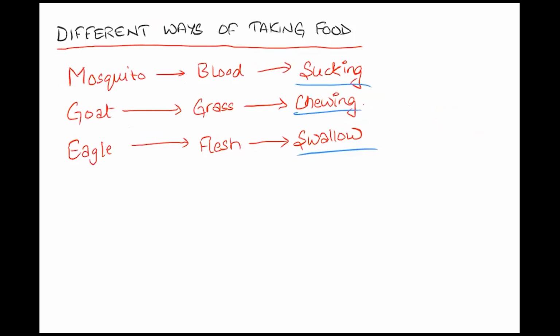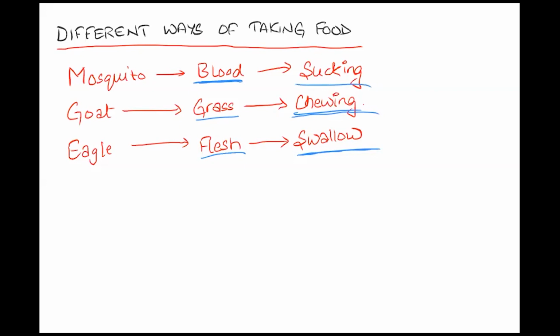So we all know about mosquitoes. They need blood, and they take their food in by the process of sucking. Now we have goat. The goat feeds on grass and it chews its food. And when we move to eagles, they don't have any teeth, but they consume flesh, and what they do is they directly swallow their food. So these are the different ways of taking food.